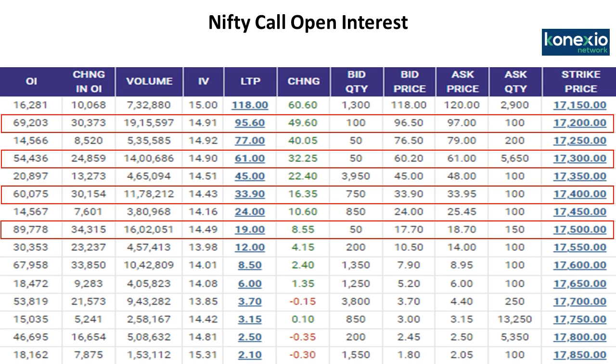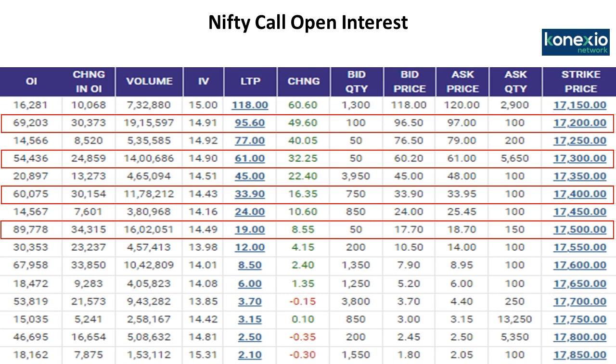The implied volatility is between 14.49 to 14.91, which is indicating that the smart money had started buying out of the money calls, which clearly indicates that Nifty has potential to test the level 17,500 on the upside in the next week.